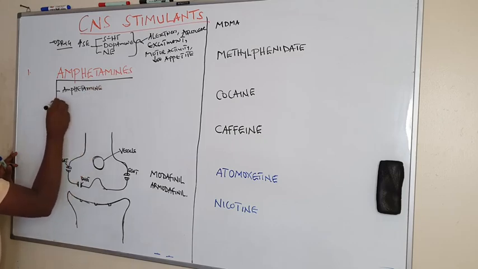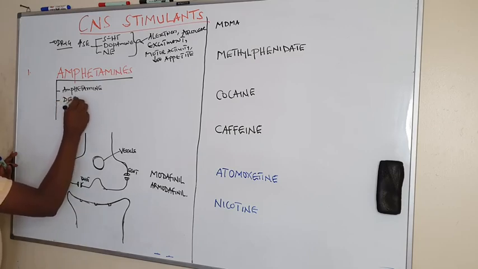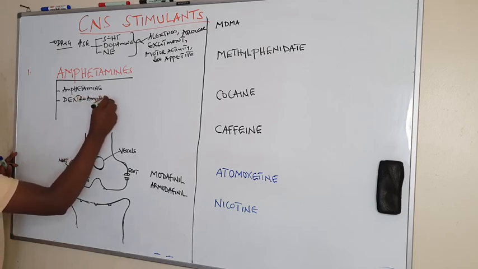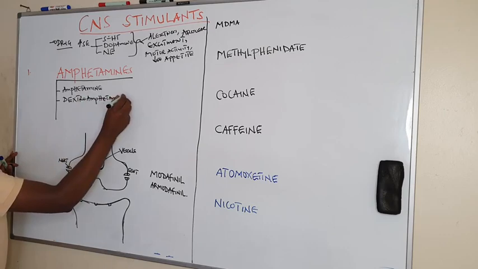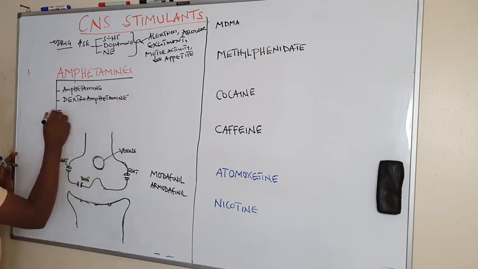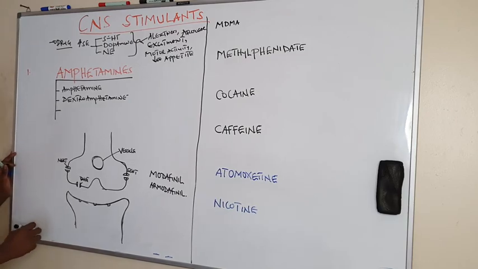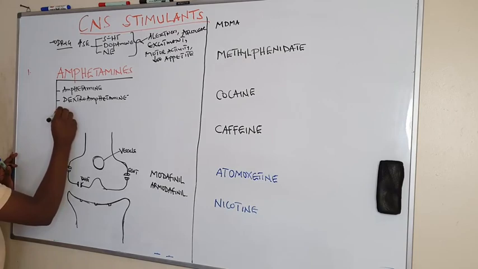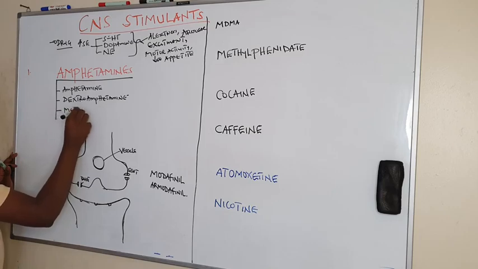We shall see examples like dextroamphetamine. We shall see even methylphenidate, which is also a derivative.